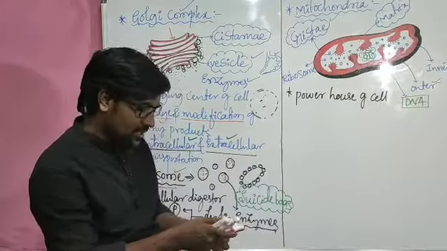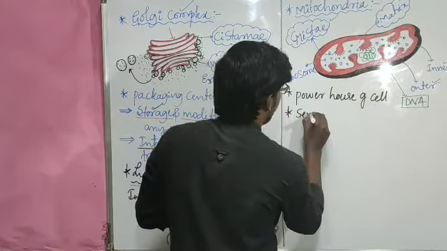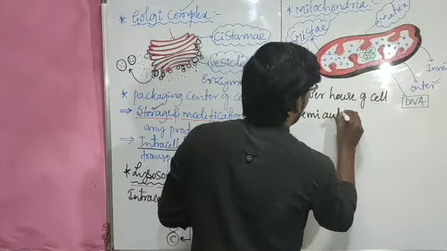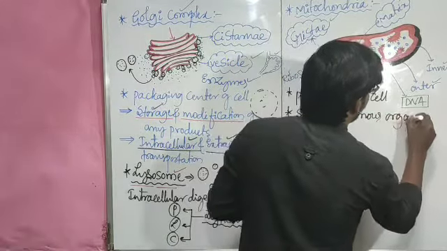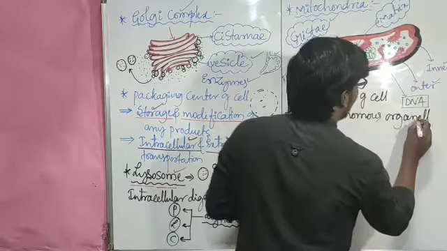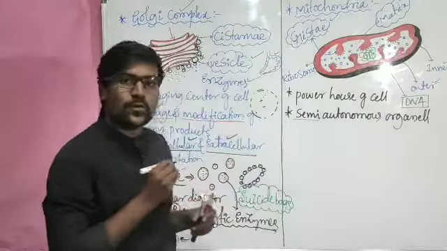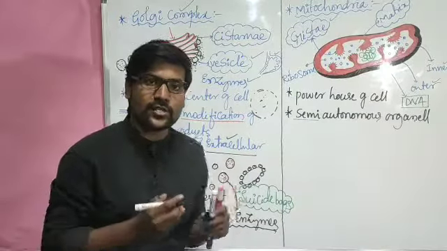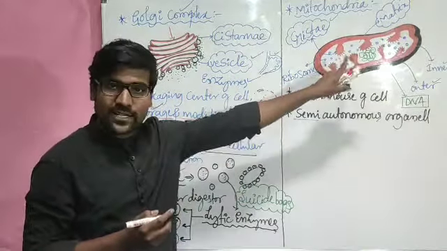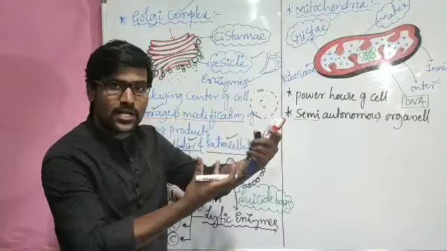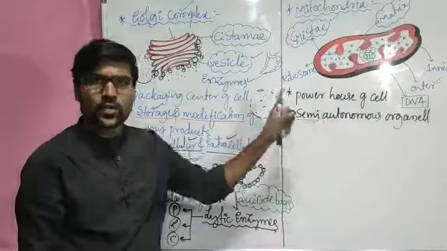And because of that reason, we will refer to it as a semi-autonomous organelle. Semi means half. Autonomous means working on its own, not depending on others. I use the term semi because its division, or replication, is not depending on nucleus DNA, but for other activities it depends on others.